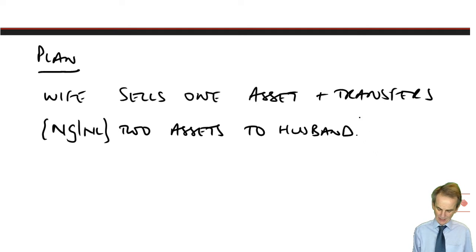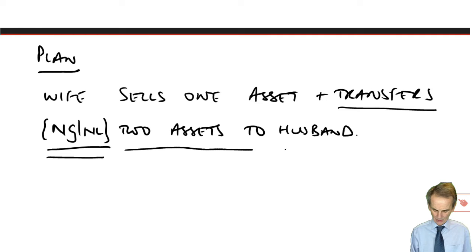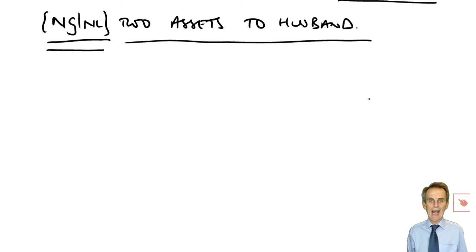The other two assets she transfers, this is of course on this so-called no gain, no loss basis, two assets to husband. What does no gain, no loss mean? They're transferred at cost. Therefore, when he then sells to the outside world, to third parties, he is making gains of £10,000 on each.